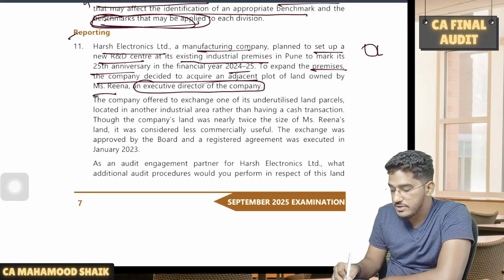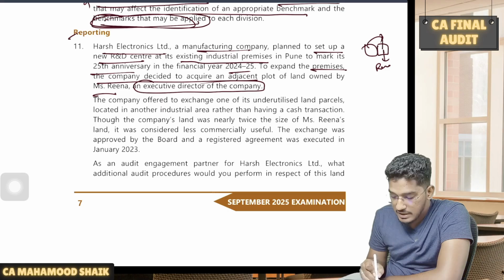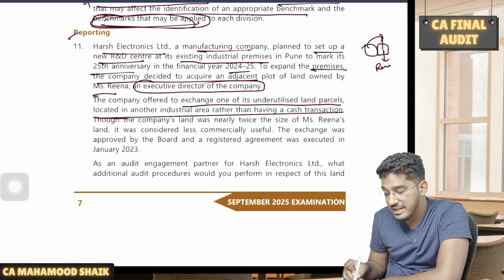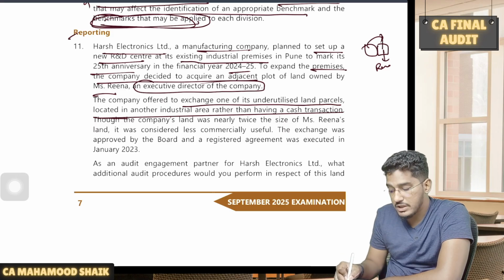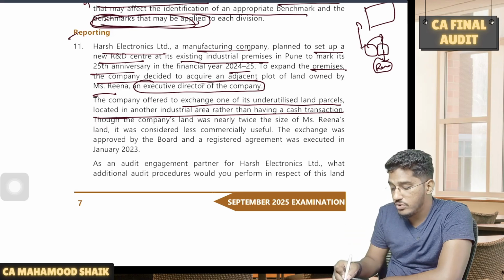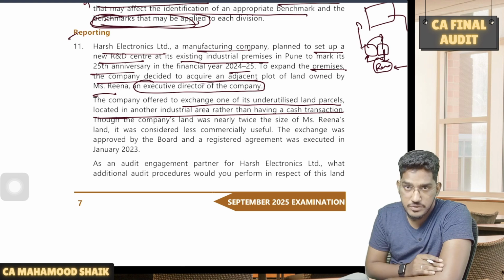So the company is there, adjacent to that is a piece of land, the company wants to acquire it, but that land is held by one of their directors. The company offered to exchange one of its underutilized land parcels located in another industrial area rather than having a cash transaction. So the company does not want to pay cash consideration. This company has one more piece of land in another area. They want to give this land to Ms. Reena and acquire the land adjacent to the company.